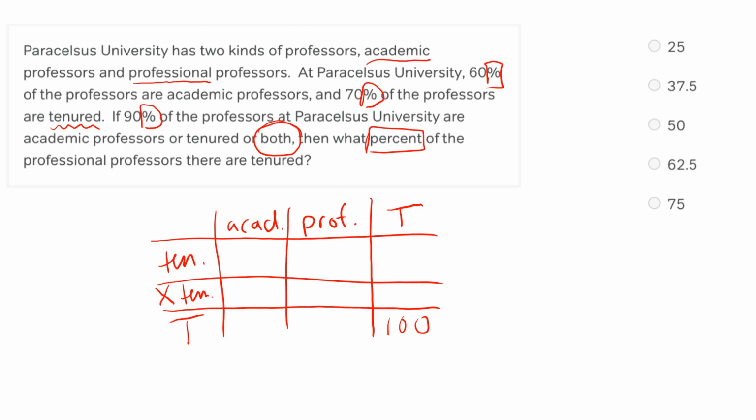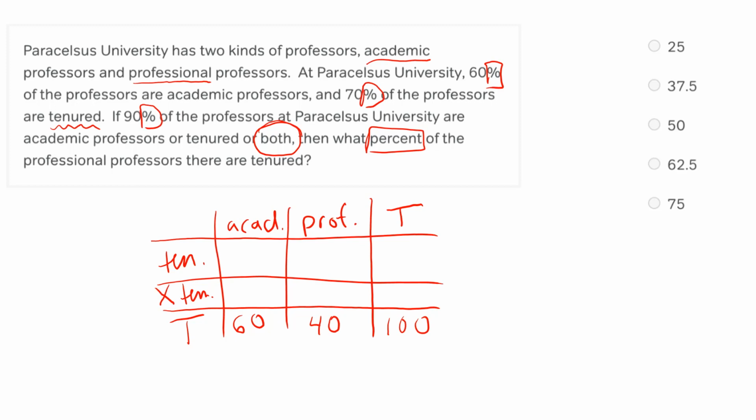Okay, jumping in. First piece of data is that 60% of the professors are academic. I know that I have 100 professors, and 60% of 100 is 60, so I have 60 total academic professors. Now, look at the magic of this table. Because I know that I have two values in this bottom row, I can solve for the third value. I have 60 academic professors, and I want 100 total professors. Because academic and professional are complementary, I know that there must be 40 professional professors.